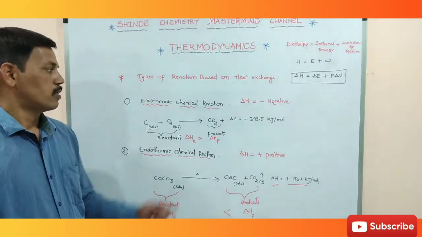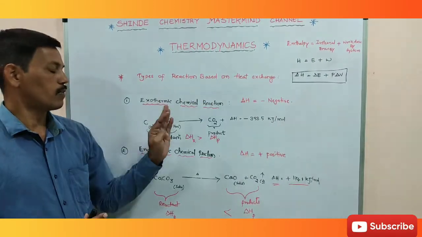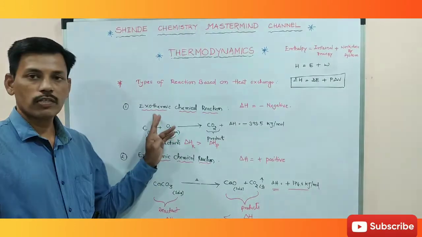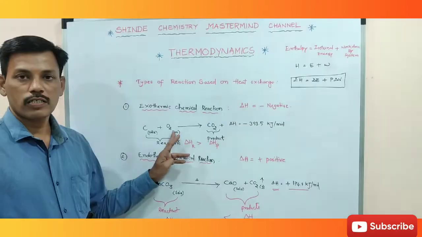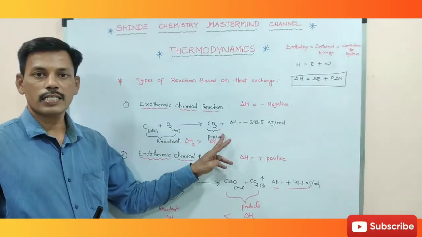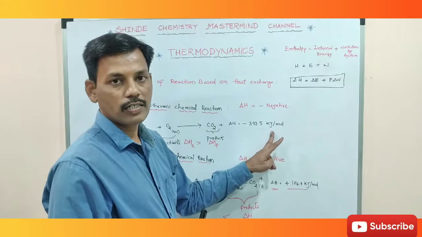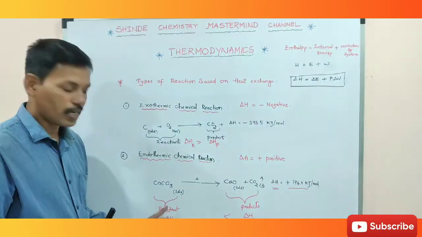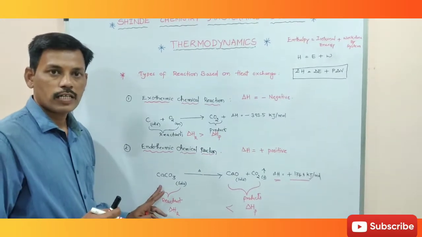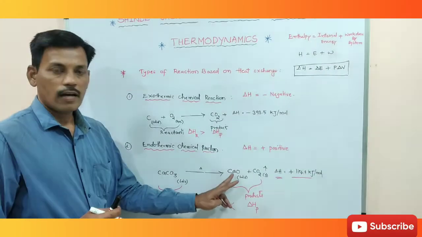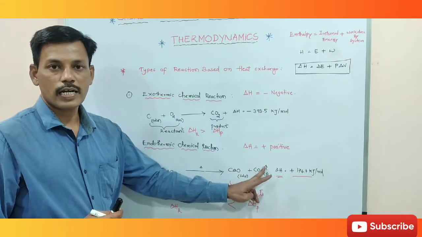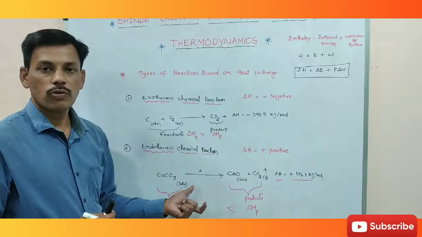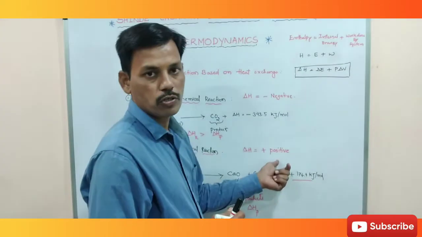So based upon the heat exchange, we have exothermic chemical reaction and endothermic chemical reaction. In exothermic, we have carbon plus oxygen as reactants giving carbon dioxide. This is an exothermic chemical reaction. Why? Because delta H value is negative. Whereas in endothermic chemical reaction, calcium carbonate is dissociated into calcium oxide and carbon dioxide. It is only possible when we give excess heat to it. So here the delta H value is positive.